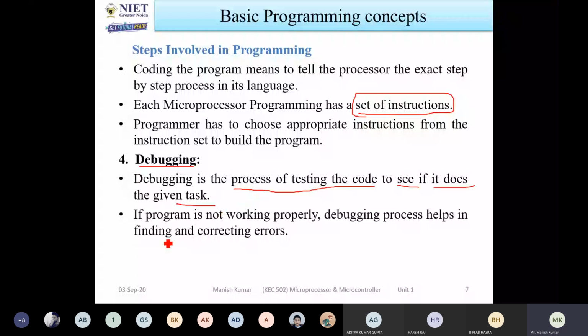Okay. So if the program is not working properly, the debugging process helps in finding and correcting the errors. So debugging is used after writing the code, to check whether the program is performing according to the requirement or not. Okay. If you don't get the required output, then you have to modify the program, and according to the application, you have to write the program.